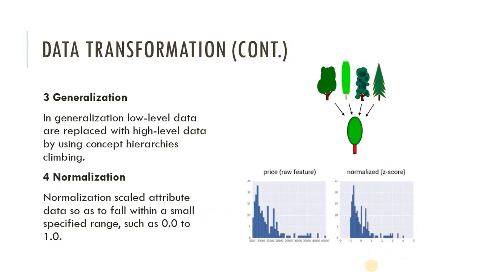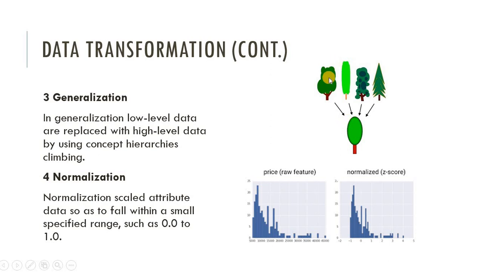Third is generalization. In generalization, low level data are replaced with high level data by using concept hierarchy climbing. As shown in the figure, this is one type of tree, this is another type of tree, and these are all different types of trees. But at the end, these are all trees. So we can generalize that data and say that yes, this is a tree.